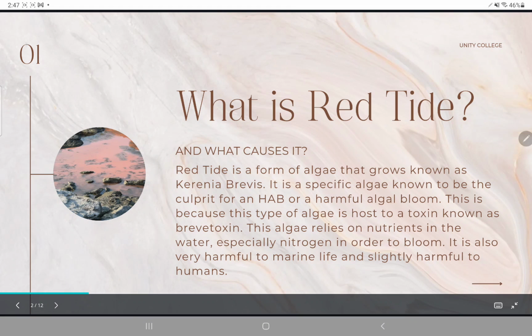What is red tide and what causes it? Red tide is a form of algae known as Karenia brevis. It is a specific algae known to be the culprit for an HAB, or harmful algal bloom. This is because this type of algae is host to a toxin known as brevetoxin. This algae relies on nutrients in the water, especially nitrogen, in order to bloom. It also is very harmful to marine life and slightly harmful to humans.